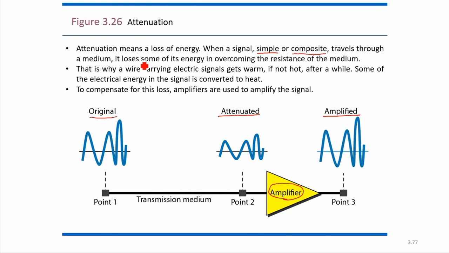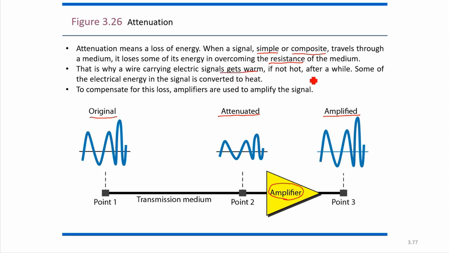Because of this resistance, a wire carrying electric signals gets warm. When current flows through the wires, the wire becomes warm or hot.